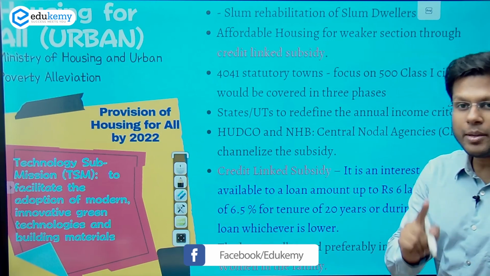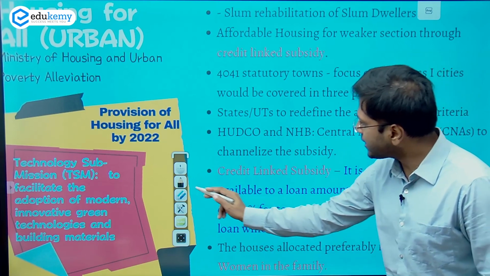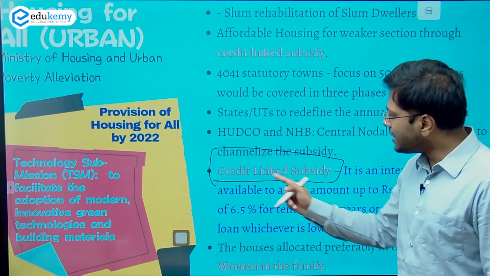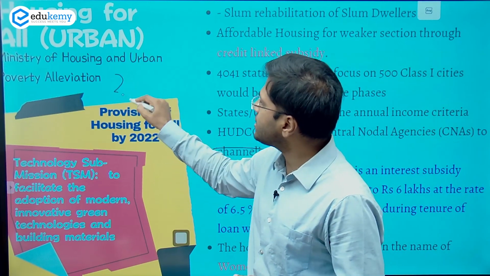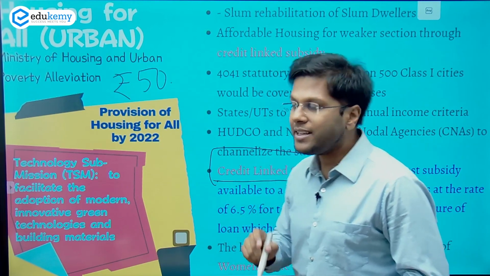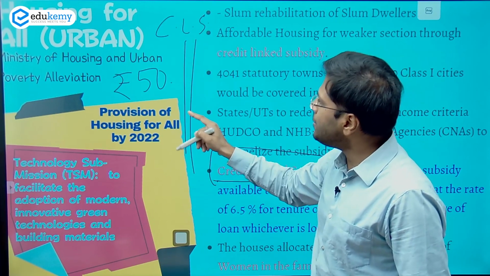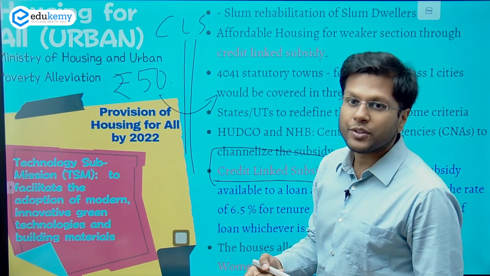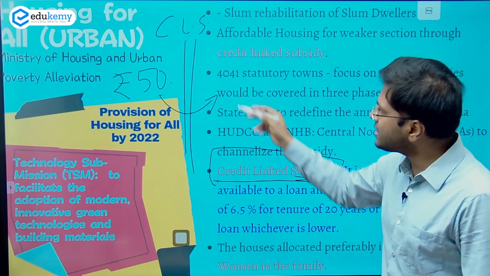Also, this is one of the important schemes where the central government is giving a direct credit link subsidy to the person. So what is this credit link subsidy? Credit link subsidy means when I want to have a house, the government is selling this house for a very subsidized amount, say 50,000 rupees. And the government is also providing credit link subsidy. So credit link subsidy primarily means that the government will be giving subsidized loans to people. So there will be credit, and there will be a subsidy while we take credit, right? So this is one important scheme.